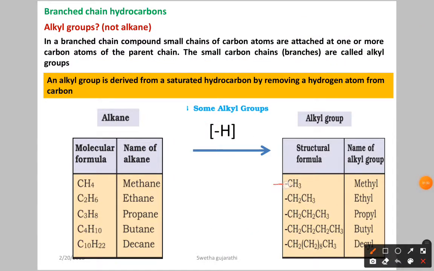Here the attachment means the carbon valency has to be satisfied. So you remove one hydrogen from the carbon, and that bond is used for attachment. For example, we have the longest carbon chain, and from that it is attached like this. Now this branch is called methyl. So this is the alkane, and if you remove one hydrogen you get the alkyl group.